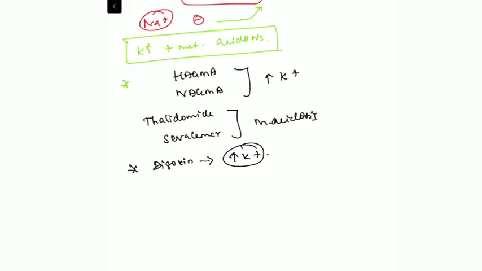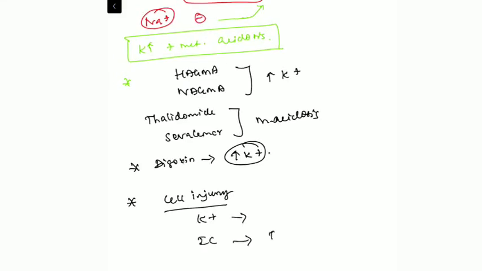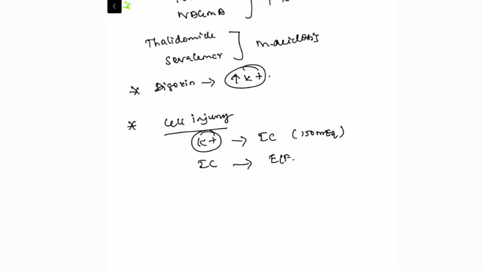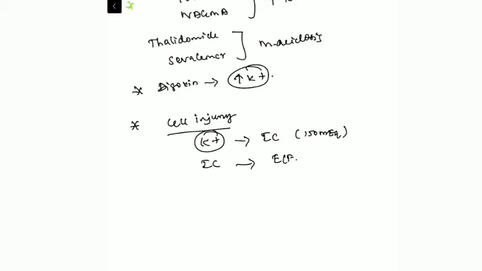So the next mechanism is, whenever there is a cell injury, the intracellular potassium will be shifted to the extracellular compartment, because potassium is the main intracellular cation. Around 150 milliequivalents of potassium is present in the intracellular compartment. Whenever there is a cell injury, there will be excessive release of potassium into the extracellular compartment. So anything related to cell injury, like rhabdomyolysis, because most of the intracellular potassium is stored in the muscle,